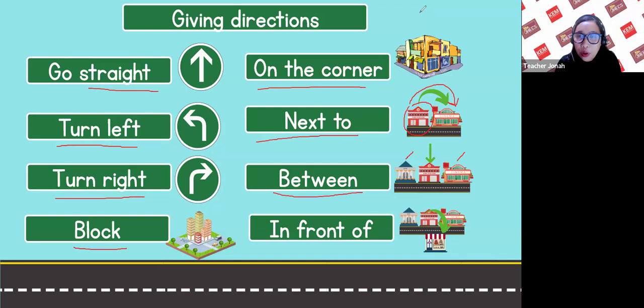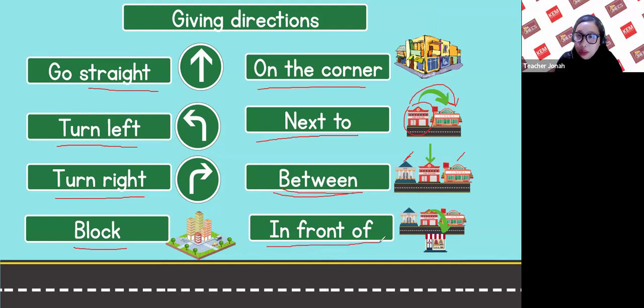So in between, were you able to understand between? Meaning in the middle. The fire station is between the bank and the cinema.